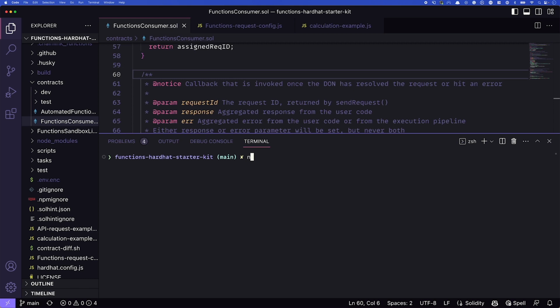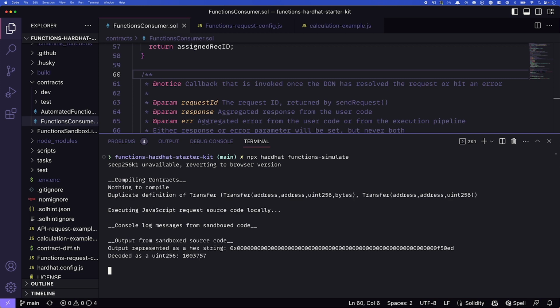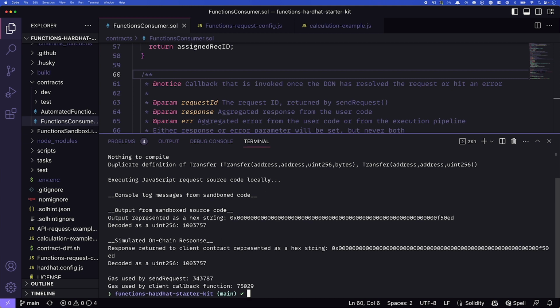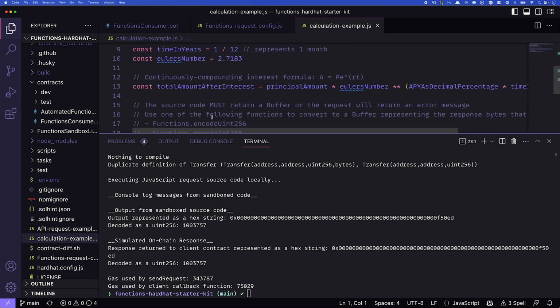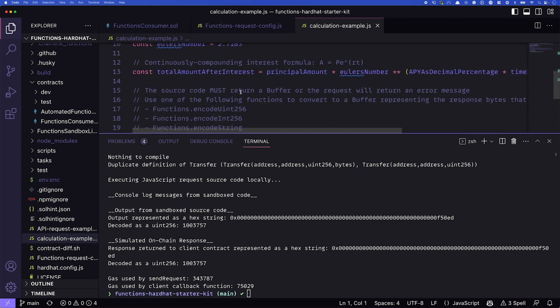We can run it with npx hardhat functions simulate. And what this will do is it'll run it locally on our local machine. Now, we can see it got back here this decoded value of 1 million and some change. So that's going to be the value that's actually calculated by this calculation example here, where we have our total amount of interest, right? Our continuously compounding interest. Great, so we've run that locally.